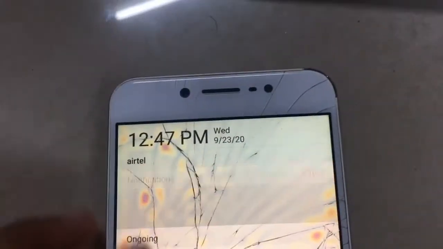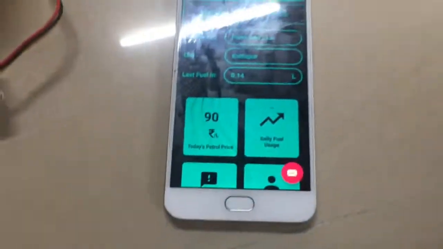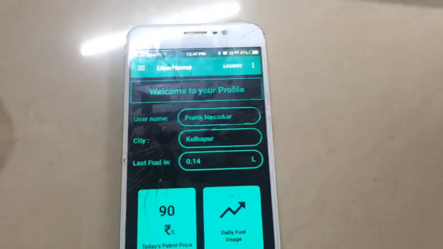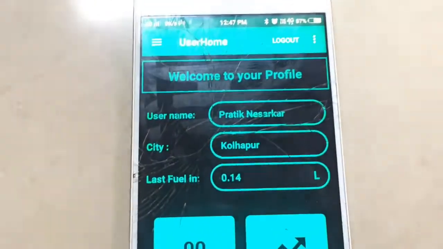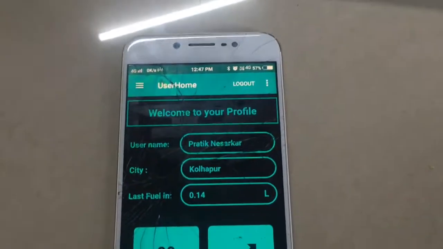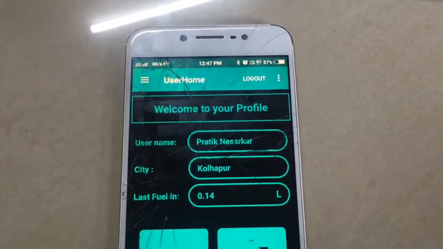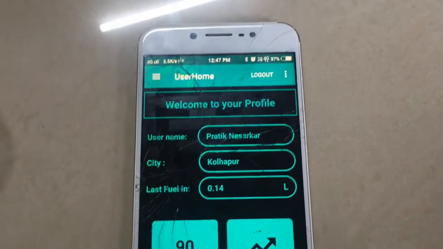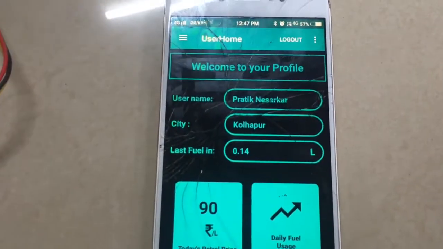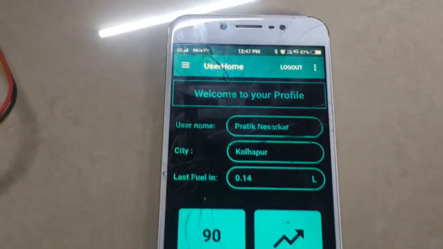Overall, the application keeps in view the user's security and privacy, and keeps the user updated regarding daily fuel usage, so that he or she can plan how to use fuel effectively, and also help the betterment of the environment.